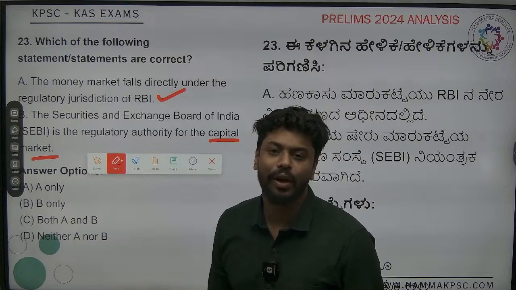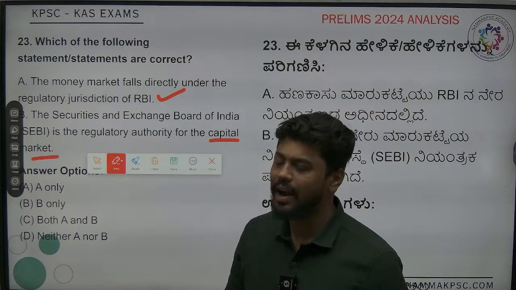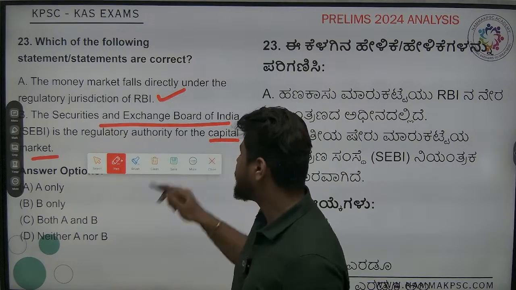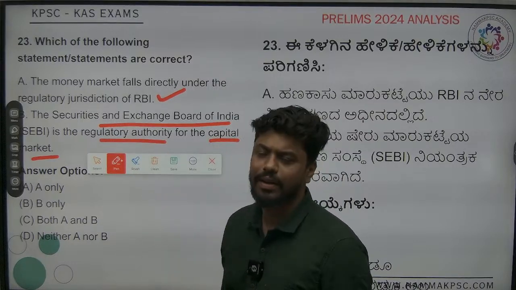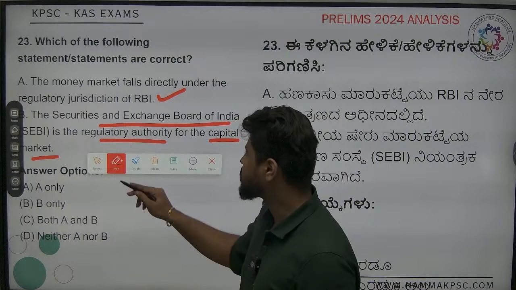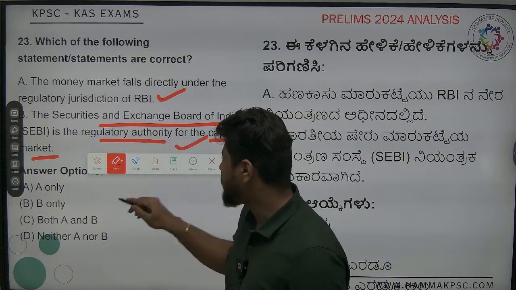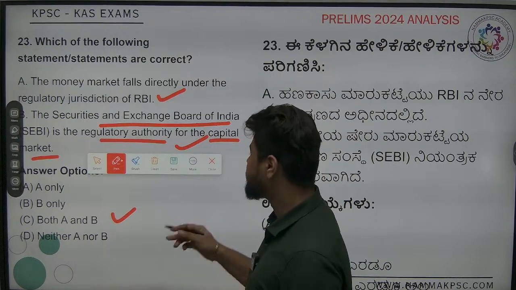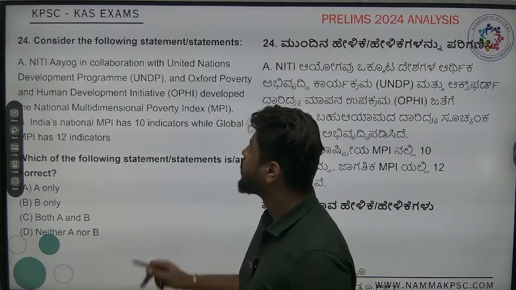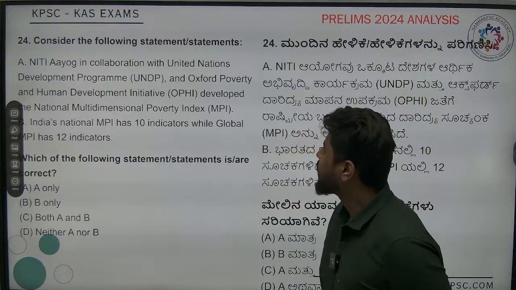It will be there in all the textbooks and all the notes. And when it comes to SEBI, SEBI is the regulatory authority of the capital market. So this is also correct. So the answer is C. It's a very easy question. Next, we'll go to the next question.